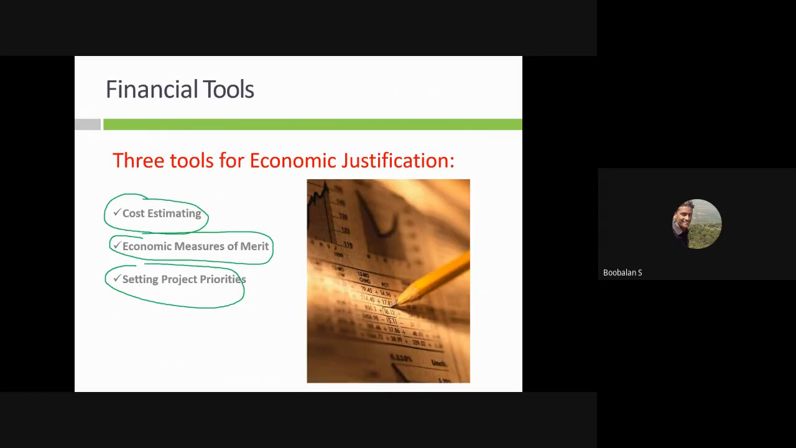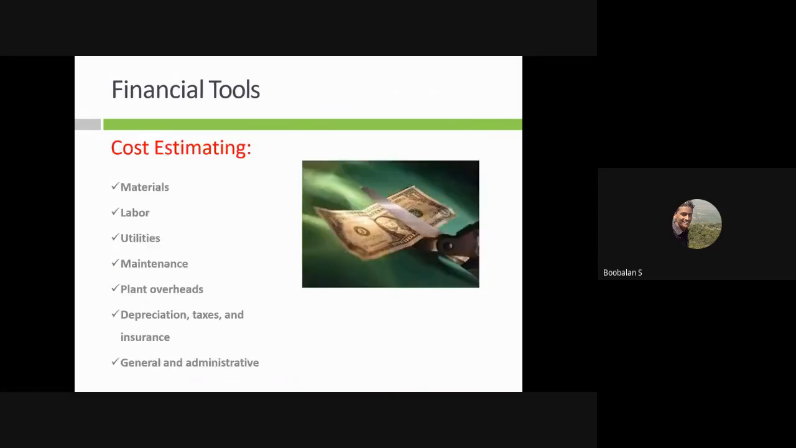One is cost estimation. In the cost estimation, what will come? First thing, materials, labors, utilities, maintenance, plant overheads, and the depreciation of these things, and discount of cash inflow, and taxes, and insurance, and general and administrative costs. Just imagine you are in a small hydropower plant; these are the things that will definitely play a part.